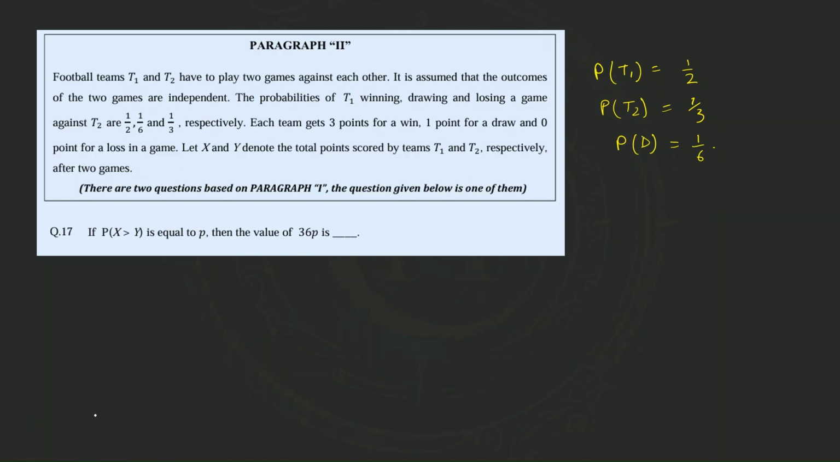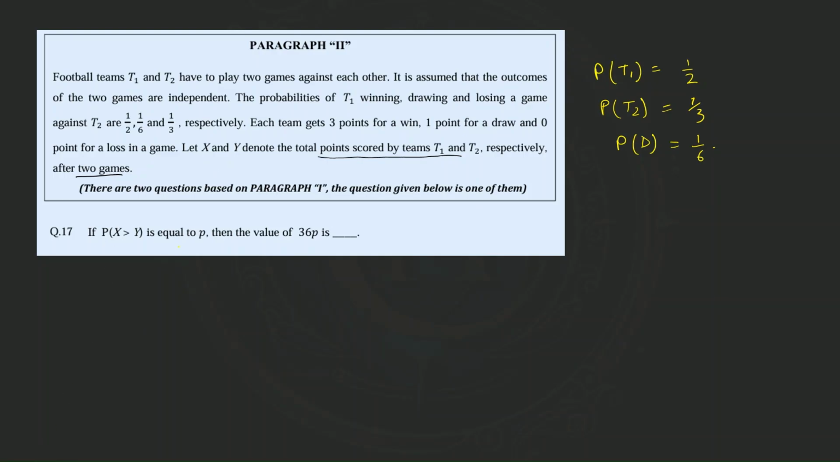So now each team gets 3 points for a win, 1 point for a draw, and 0 points for a loss in the game. These two football teams play against each other in two independent football matches. Let X and Y denote the total points scored by teams T1 and T2 respectively after two games. So let us first tabulate this given situation. Let us calculate all the possibilities first, where X is greater than Y, X equal to Y, X less than Y, so that we can answer these questions here.